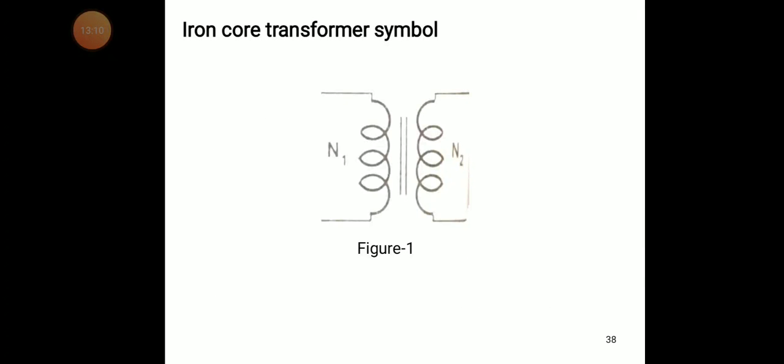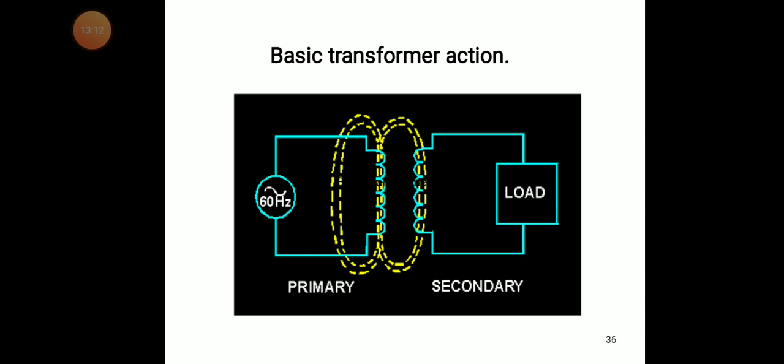So that is the symbol. You can see once again the basic transformer action, the primary winding and secondary winding. Whenever we apply the AC supply through the primary winding of the transformer, the magnetic flux is induced around the inductor. This flux links with the secondary coil. So the flux linkage with the primary coil and the secondary coil are the same.